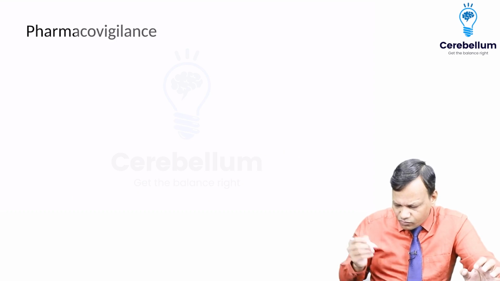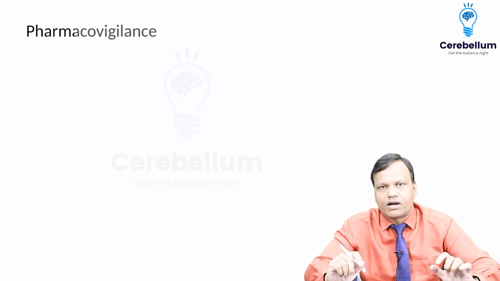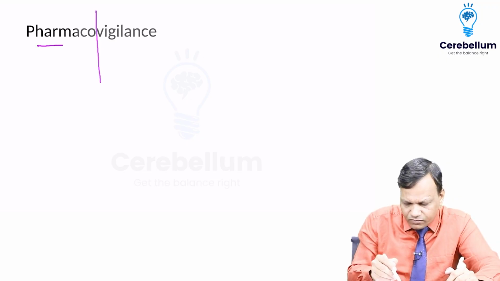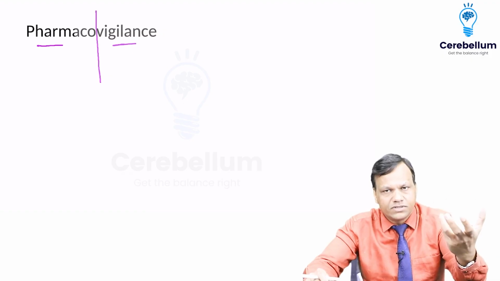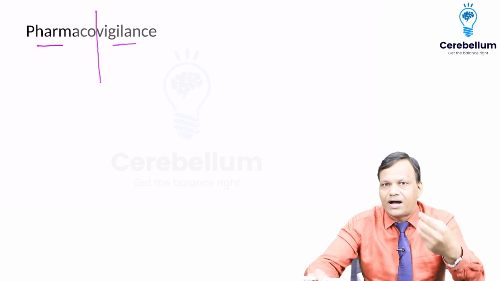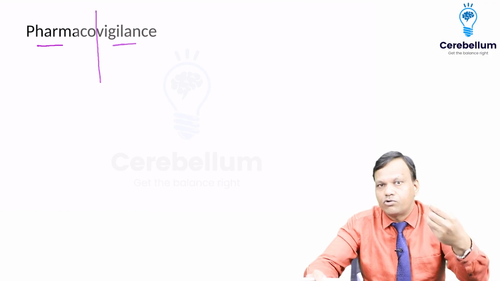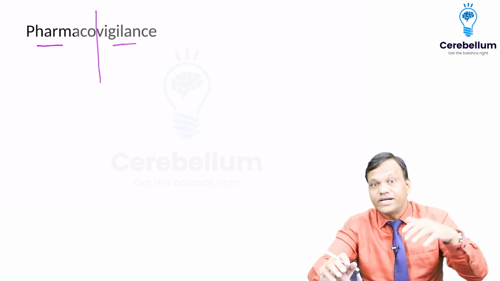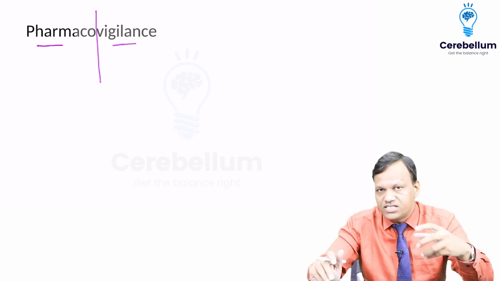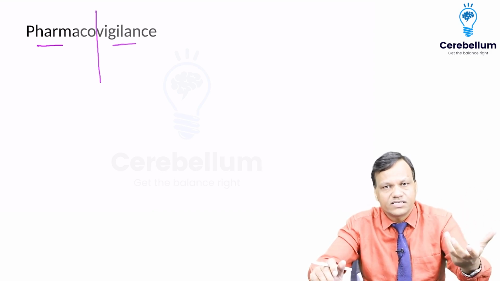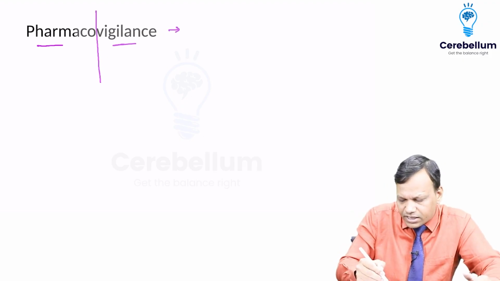Okay. So now we can move to our next topic, which is pharmacovigilance. From the name you can see, we have pharma, we have vigilance. Pharma means drugs, vigilance means to keep an eye. Okay? So why do we want to keep an eye on any person? We want to keep an eye on a person so that he should not do anything wrong. So here we are keeping an eye on the drugs so that they should not do any wrong. And what is the wrong thing caused by a drug known as? Yes, it is called an adverse drug reaction or adverse effect. So pharmacovigilance is the study of adverse effects of the drug.